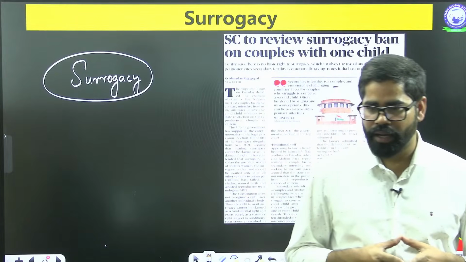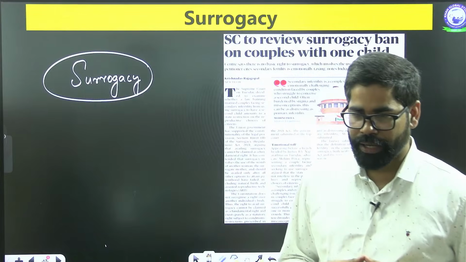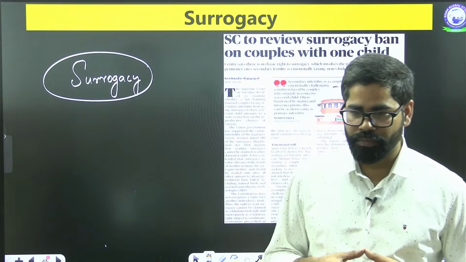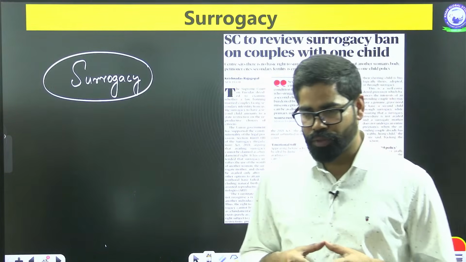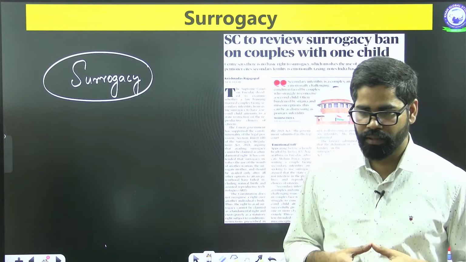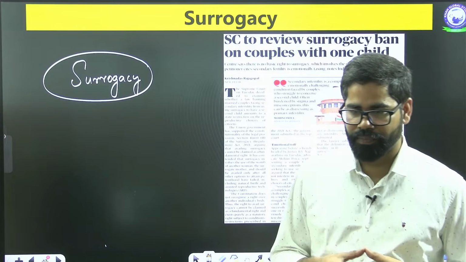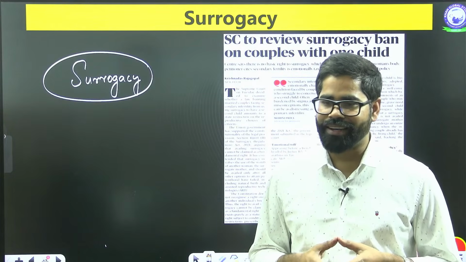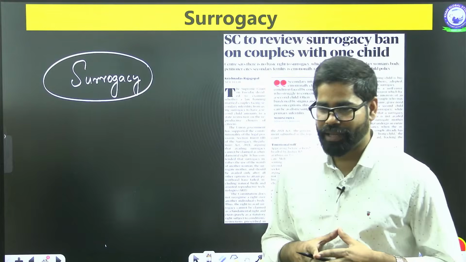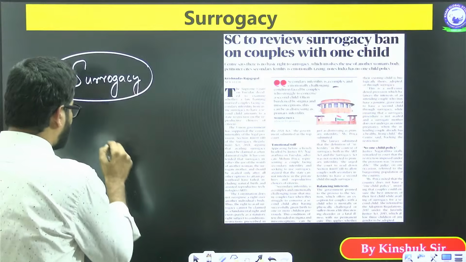Single woman, unmarried women, single man or female. Okay, unmarried not allowed. Those who are having one child. Women who are unmarried under 35, and those who are unmarried after 35, single man or unmarried women. Okay, so who is not allowed?